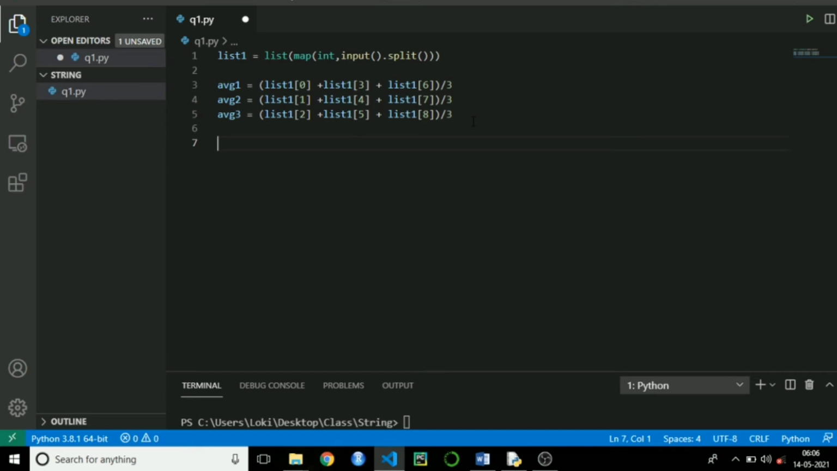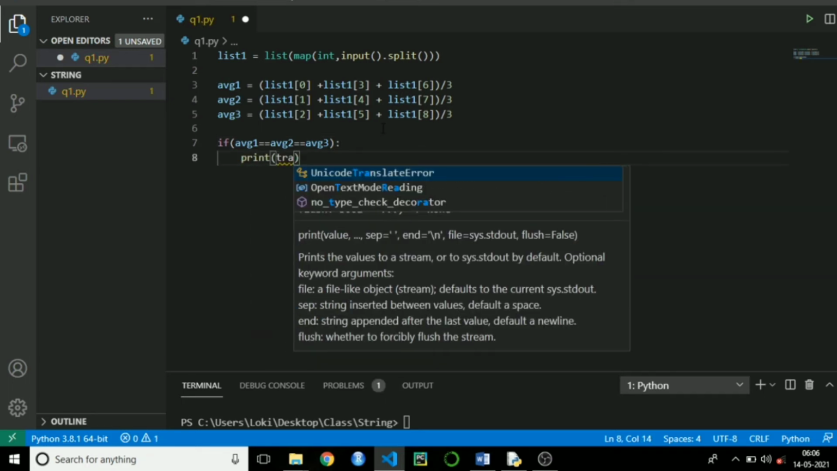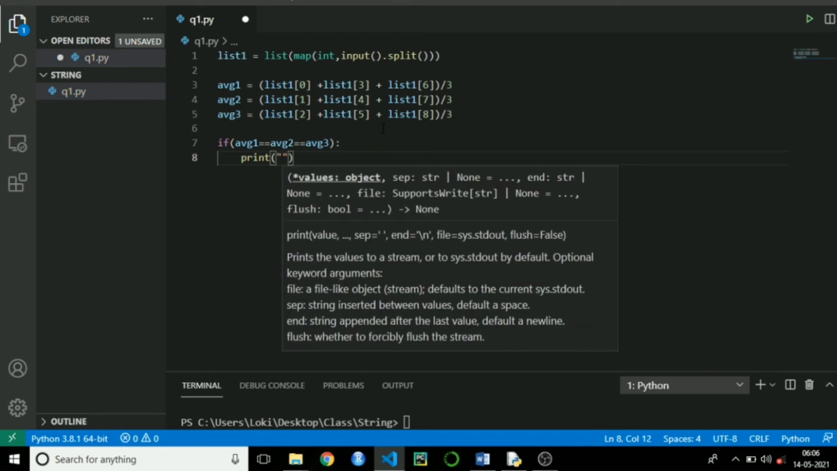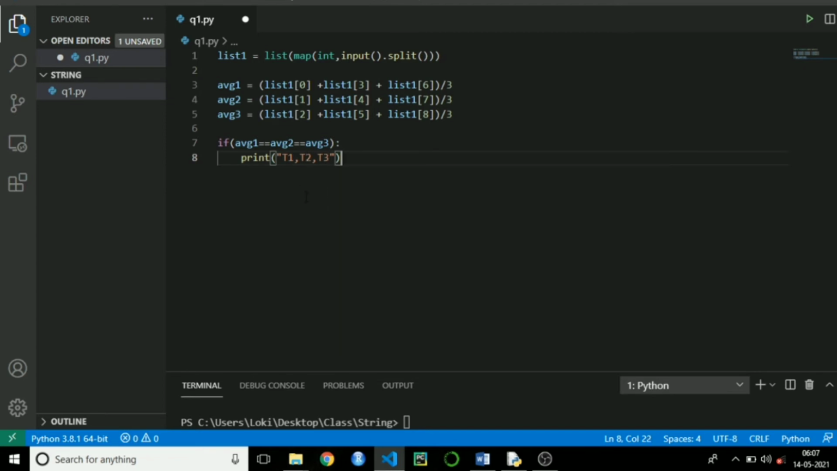Next step, I need to give if and else if condition to print the trainee names. I am first giving if average 1 is equal to average 2 equal to average 3. If average of all 3 trainees were same, I need to print trainee 1. So I am little bit of lazy. I will just print T1 here. After that T2, T3. You can assume T1 is for trainee 1, T2 is for trainee 2 and T3 is for trainee 3.